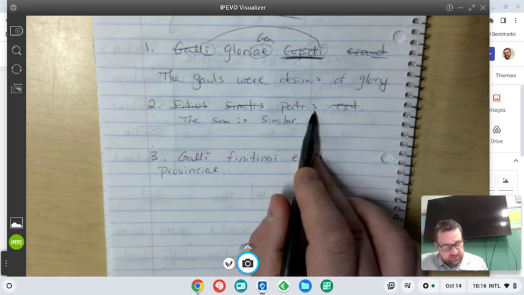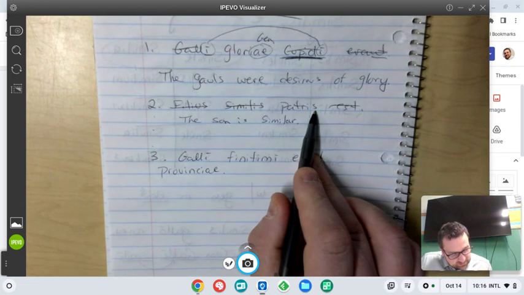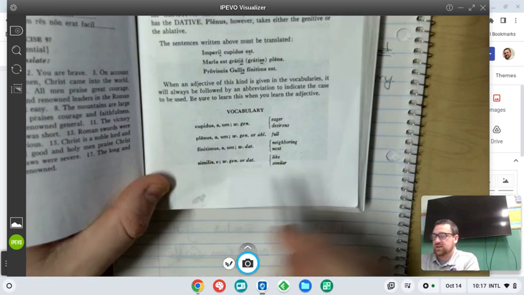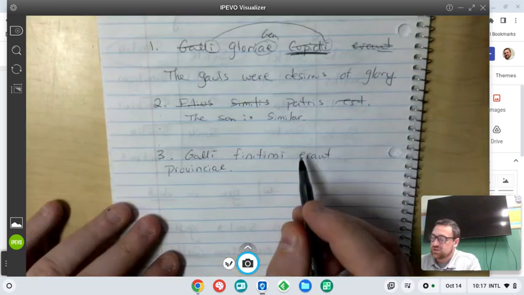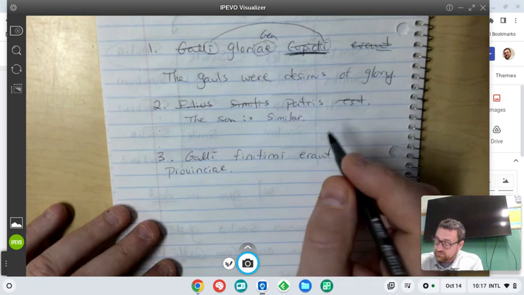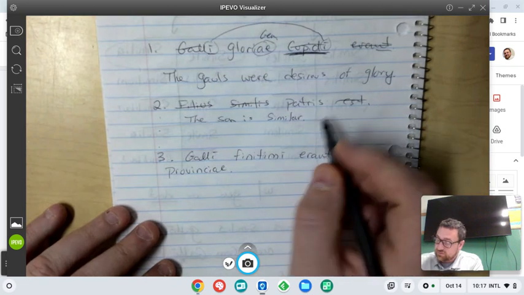That doesn't look like a dative. Oh, it says with genitive or dative. Excuse me, similis is with the genitive or the dative. Okay, so it looks like they're using the genitive here. The son is similar, okay, so to the father.